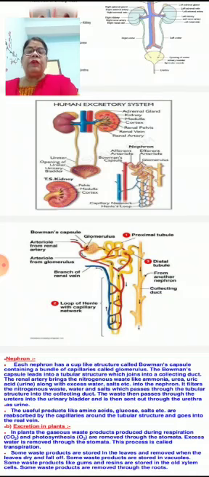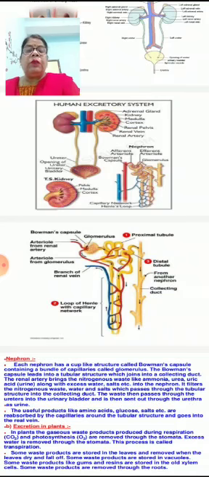It has its importance, later I will discuss. And the second part is known as distal tubule. So the whole tubular structure is divided into three parts: proximal tubule, loop of Henle and distal tubule.